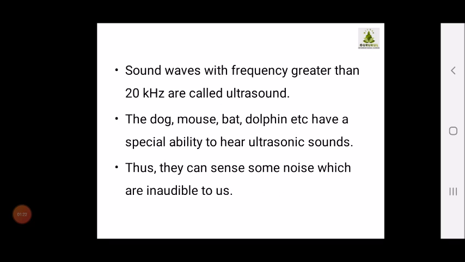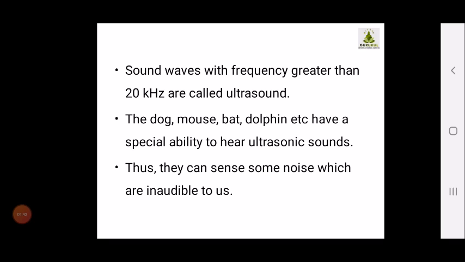Sound waves with frequency greater than 20 kilohertz are called ultrasound. The dog, mouse, bat, dolphin, etc. have a special ability to hear the ultrasonic sound. Thus, they can sense some noise which is inaudible to us.